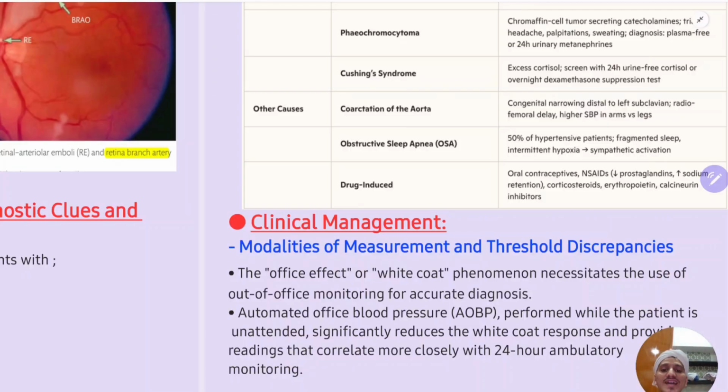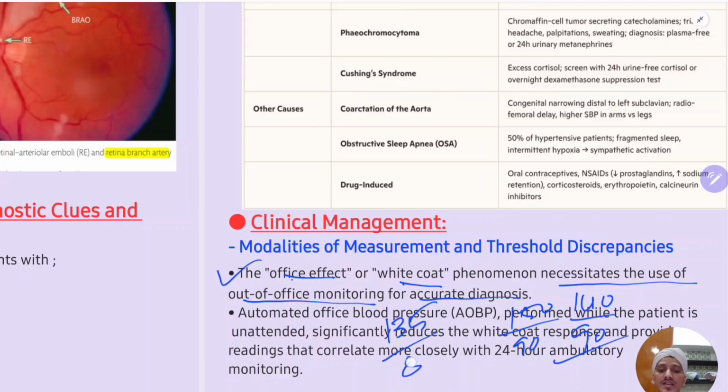Okay, so modalities of measurement. The office effect is the BP you measure when the patient has come to your clinic. The BP is higher in the clinic, but at home it is normal. That is the office effect or white coat phenomenon, which necessitates out-of-office monitoring for accurate diagnosis. If the patient has 150 by 90 or 140 by 90 BP, you ask the patient to measure the BP at home, morning and evening. The cutoff in home or ambulatory BP monitoring is 135 by 85, which is 5 mmHg less. If the patient repeatedly gets this type of BP, then hypertension is diagnosed.